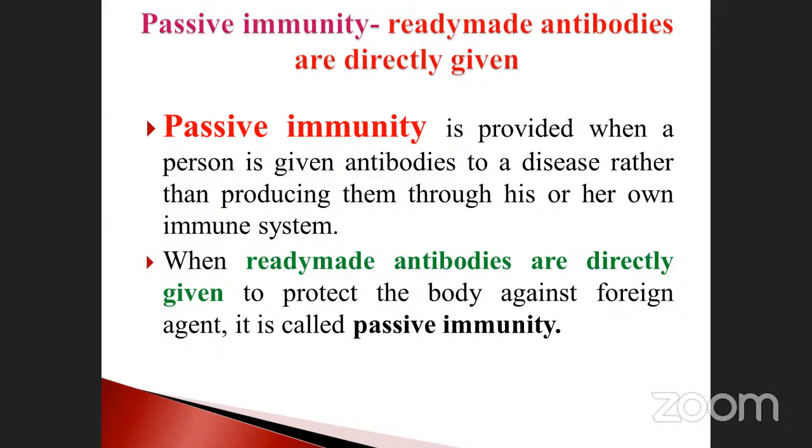See here, ready-made antibodies are directly given to protect the body against foreign agents. It is called passive immunity. When his or her own immune system does not produce the antibodies, that time we will introduce the antibody directly. That is a very, very important thing.